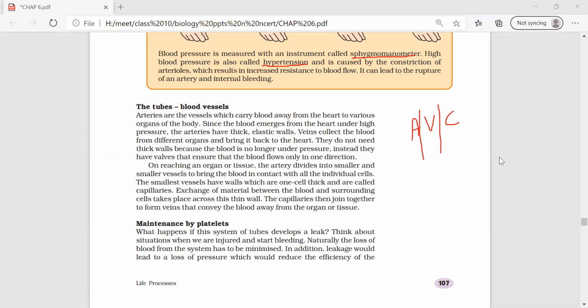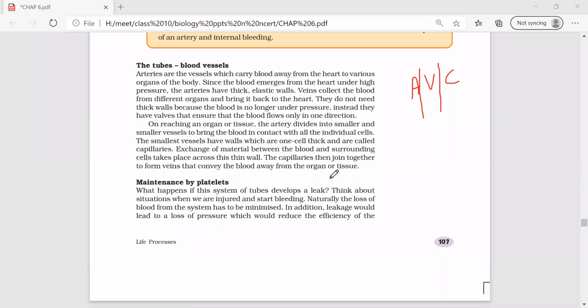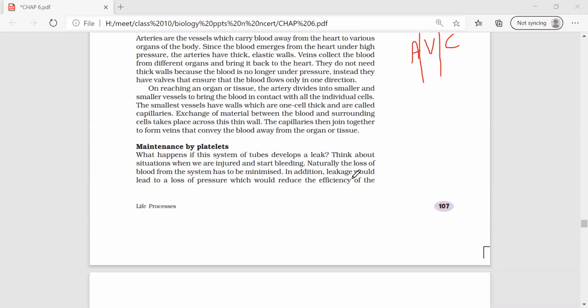Arteries, ma'am. So which has the flaps in their lumen? Veins, ma'am.